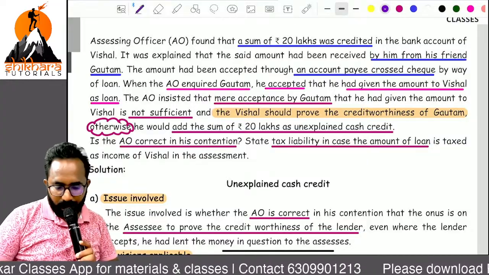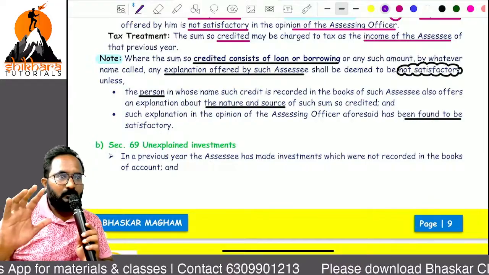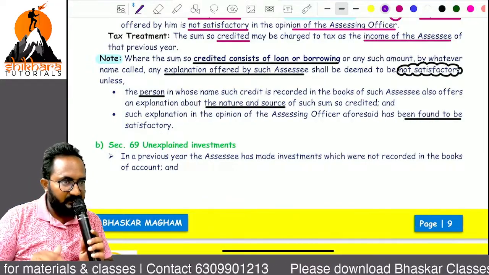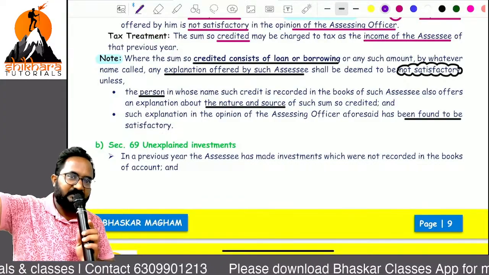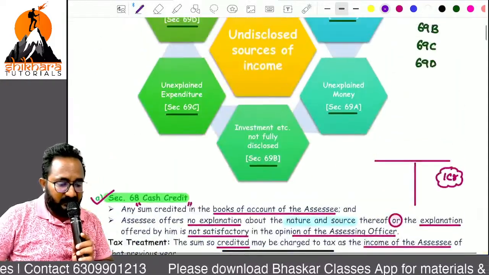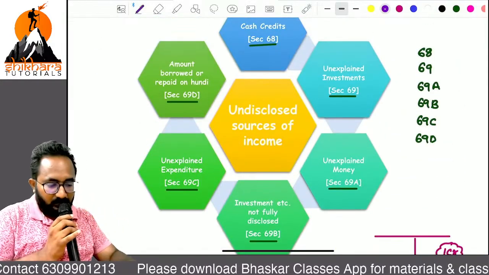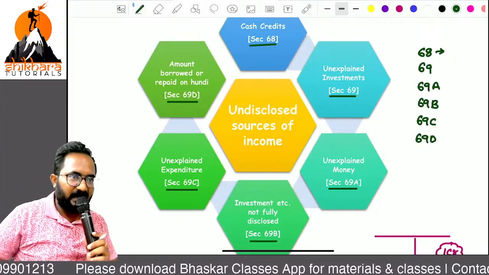Clear? Easily I could skip all these concepts. But why am I adding this concept in the introduction also? We don't have any scope to discuss it in the further chapters. Okay, just refer. What are the section numbers? 68 is done. What is that, ma? Cash credit. Now shall we start 69?